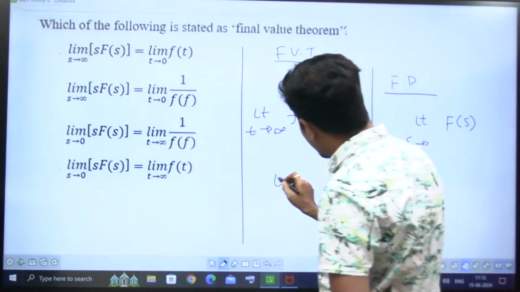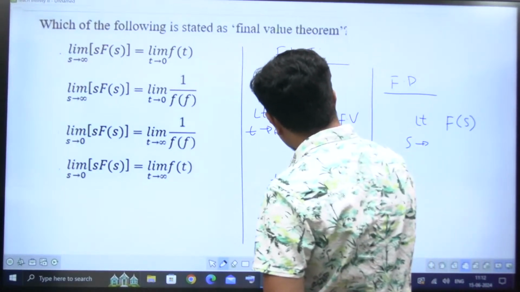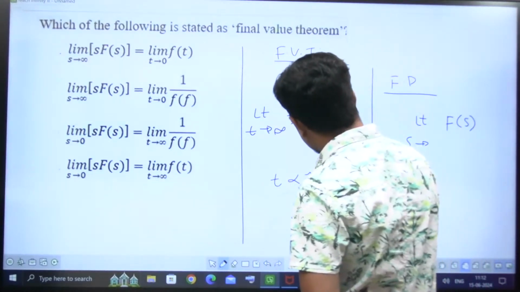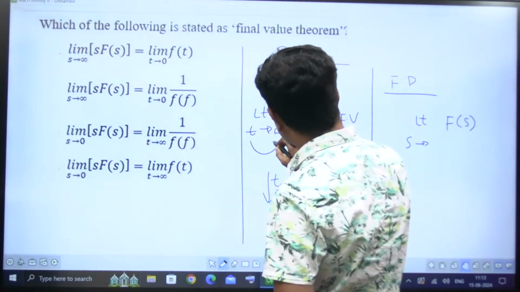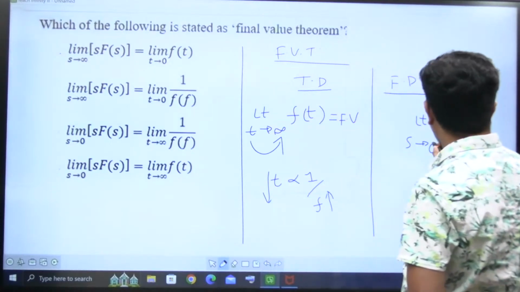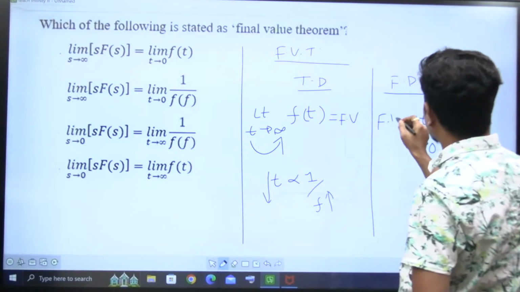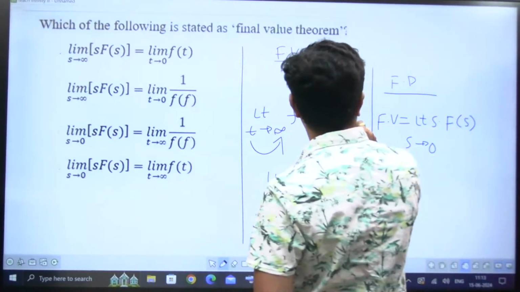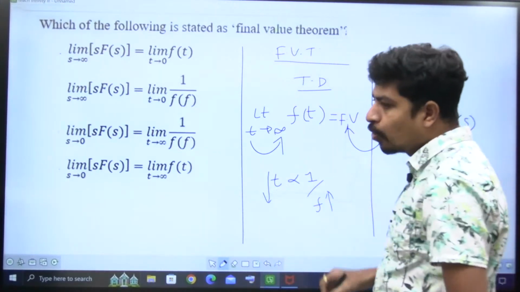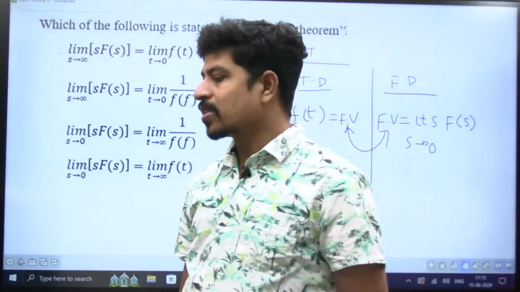You know, time and frequency are inversely proportional. If frequency is increasing, time will decrease. As time is tending to infinity, s will tend to 0. But one thing that extra comes is s into F of s. This is the final value. These two final values must be the same. Either you do it in time domain or in frequency domain, the answer must remain the same.